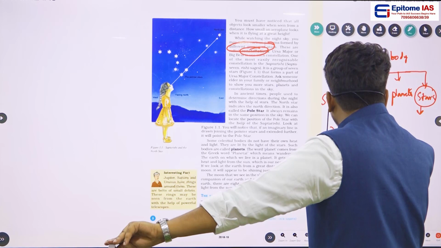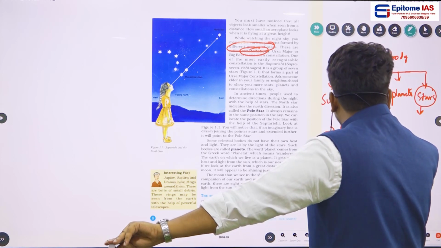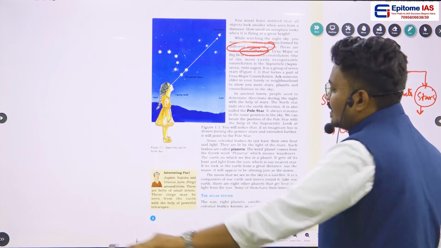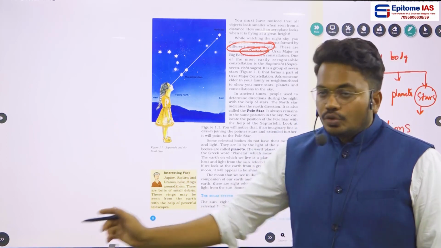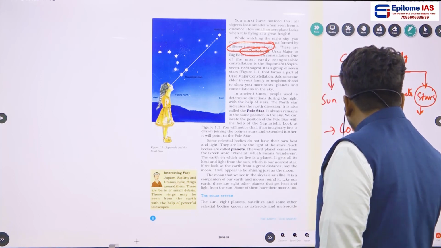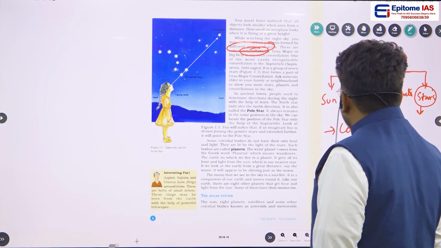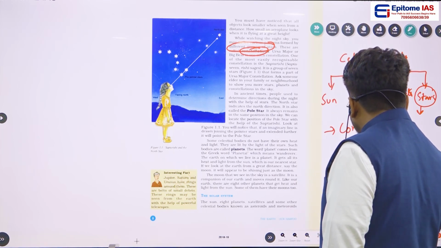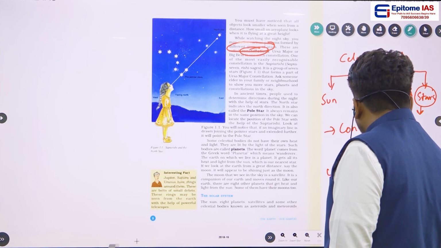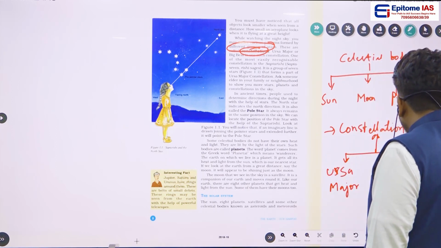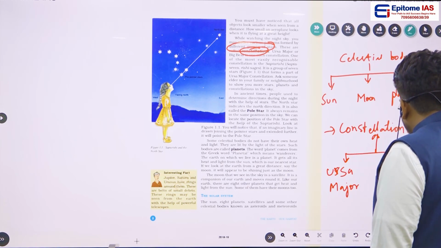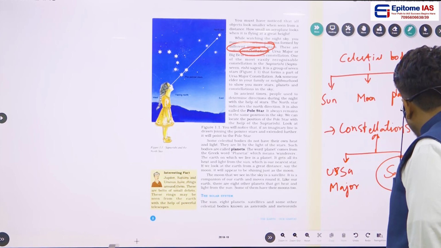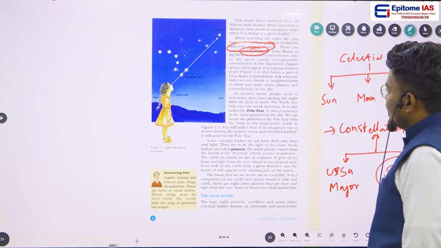This is also an important key term. What was that? Constellations. So a constellation is nothing but a pattern formed by a group of stars. The important constellations to be studied are, one, the Ursa Major constellation. What was that? Ursa Major constellation. And the second one is the Saptarishi constellation. In the Saptarishi we have 7 stars. The combination of 7 stars is known as the Saptarishi constellation.